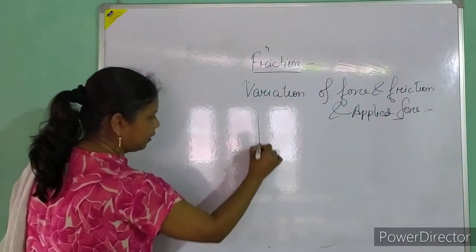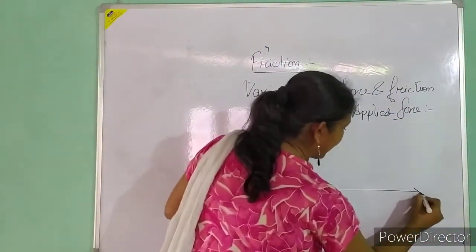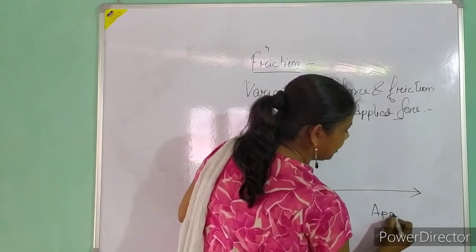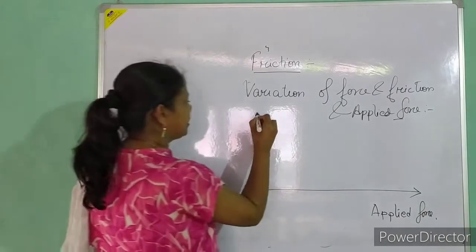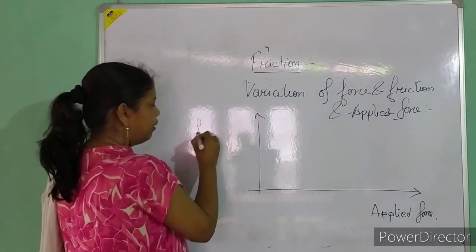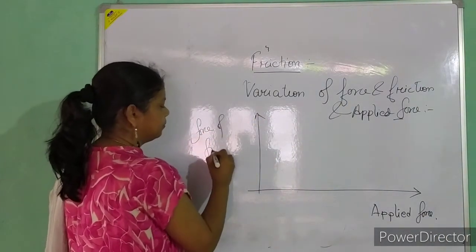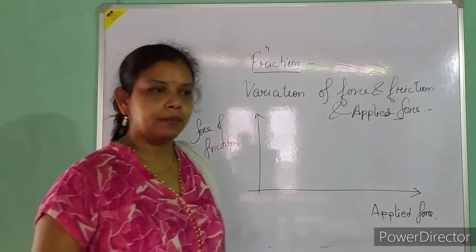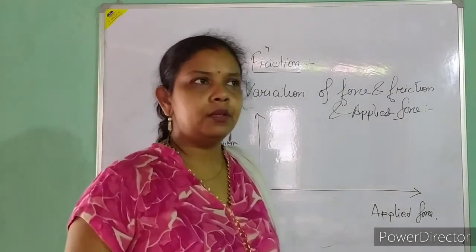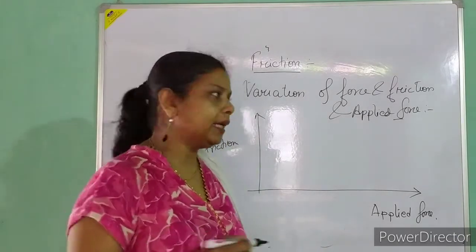Let's plot a graph now. So along the x-axis, I will be plotting the applied force, and along the y-axis, I will be plotting the force of friction. Done.